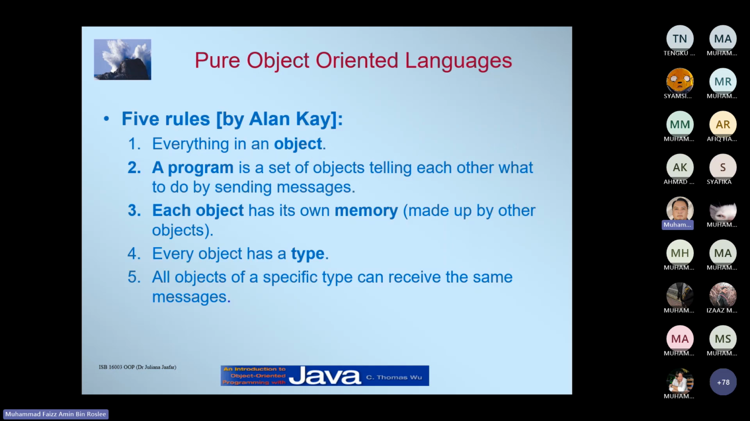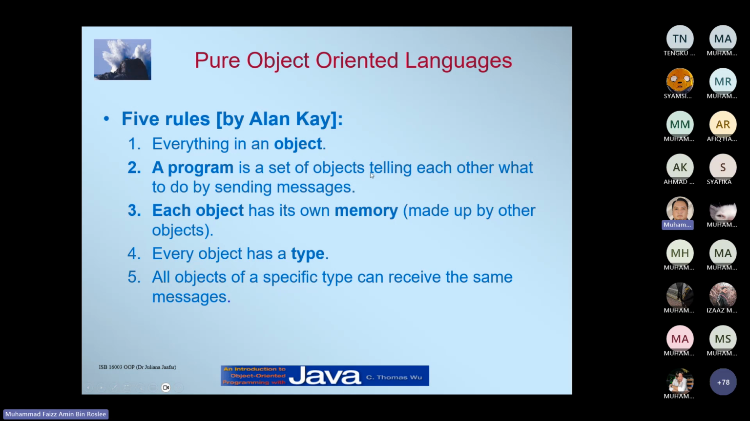Okay. So five rules by Alan Kay. I'm not sure who Alan Kay is, but I think he is someone with good knowledge of OOP, or maybe the founder of OOP, right? So everything is an object, right? So everything will be in a class. If you think of writing a Java program, everything will be in a class file, right?